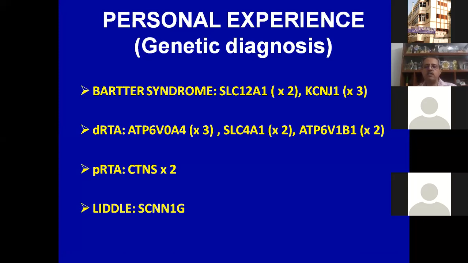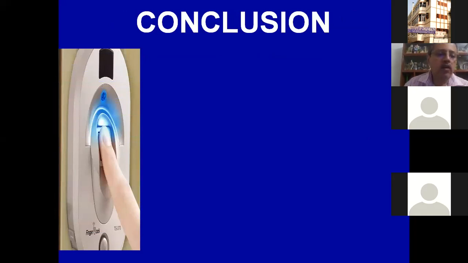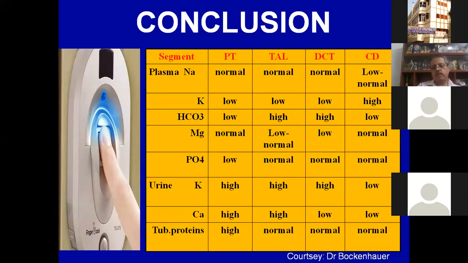I'll skip this because this is an old slide. We have got more cases than this. But yes, in our case series also, we found hypomagnesemia with hypercalciuria. I said that hypercalciuria does not happen in Bartter, but it is not an all or none law, and we had a child with hypercalciuria. And in our case series also, those with diabetes insipidus presentation turned out to be Bartter or renal tubular acidosis. So in conclusion, this is a slide taken from Detlef only.